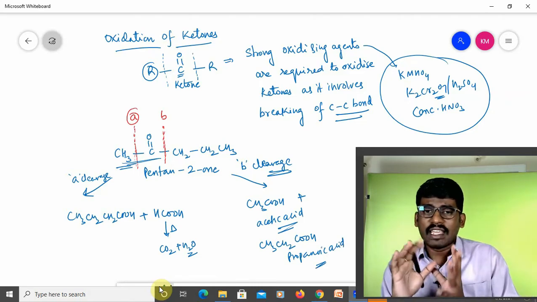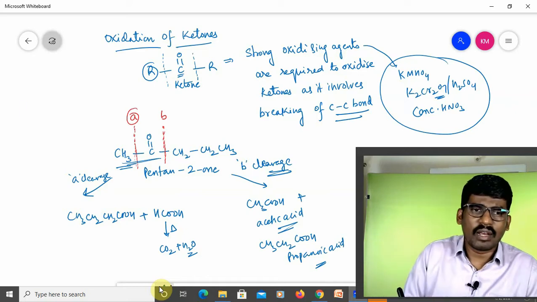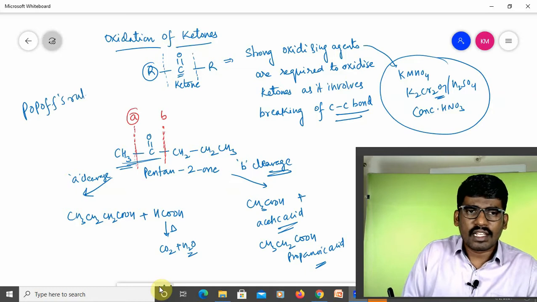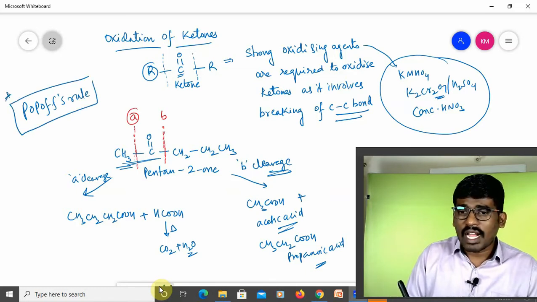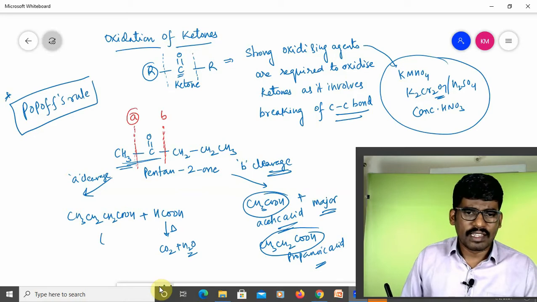So out of this A cleavage and B cleavage, which are the major products will be decided with the help of a rule called Popoff's rule. Very important. According to Popoff's rule, these products are major products and these products are minor products.